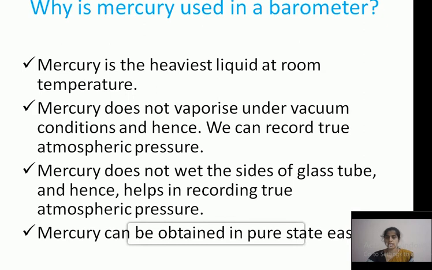So that's why we are using mercury in a barometer.